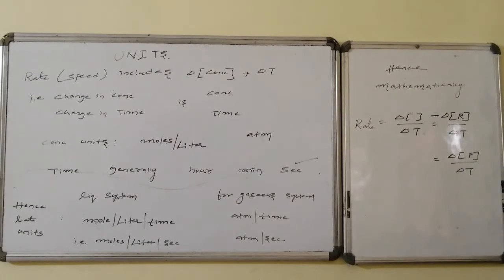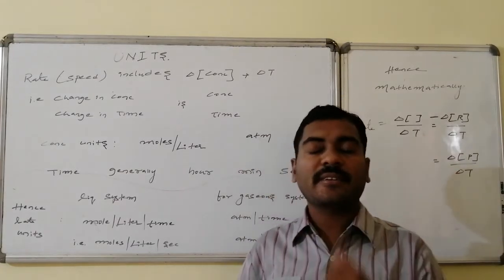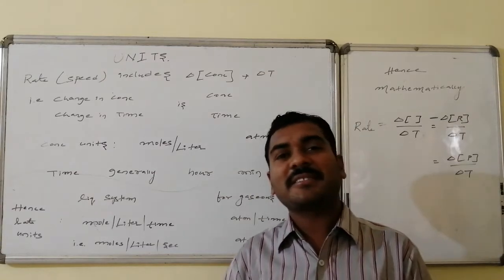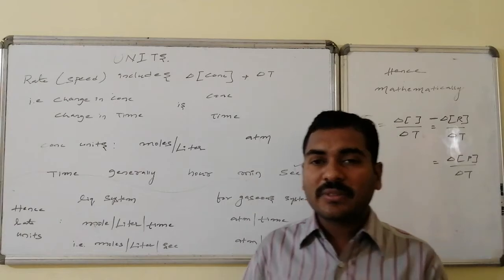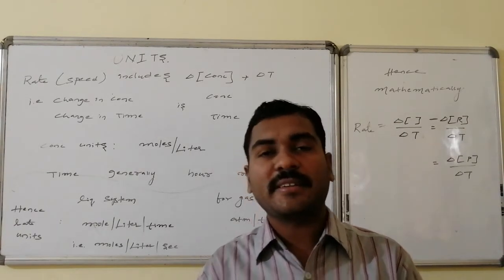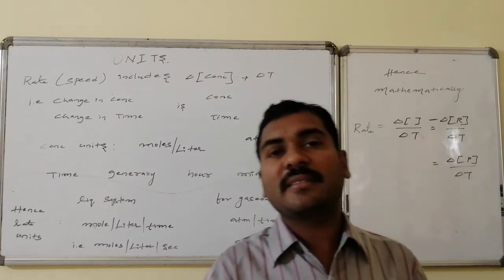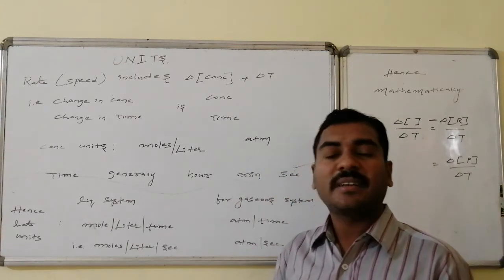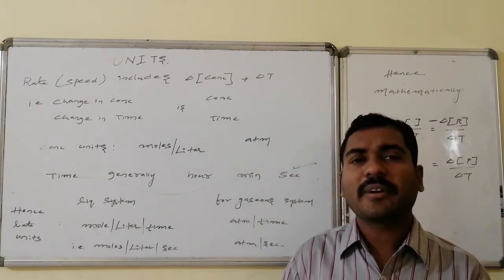Units for the rate. Rate consists of two important things: one is change in concentration and the second is change in time. Change in concentration is also a concentration, and change in time is also time. The concentration units generally used for liquid systems are moles per liter, whereas for a gaseous system the concentration is generally measured in atmospheres. In the same way, time is generally measured in hours or minutes, whereas seconds is the important one.